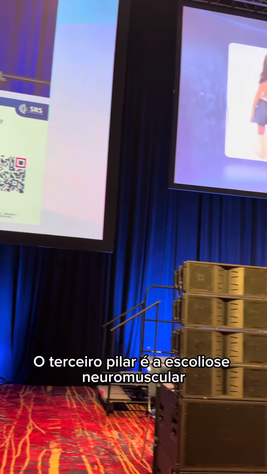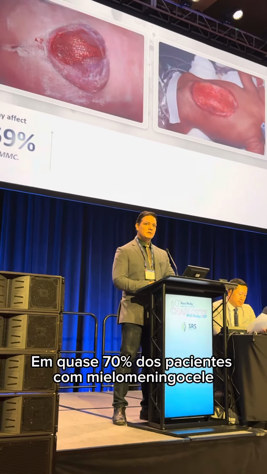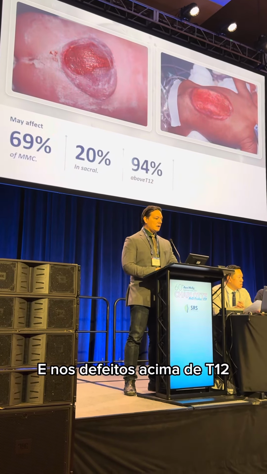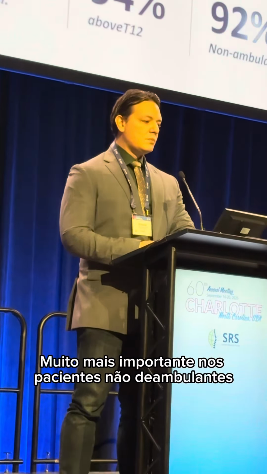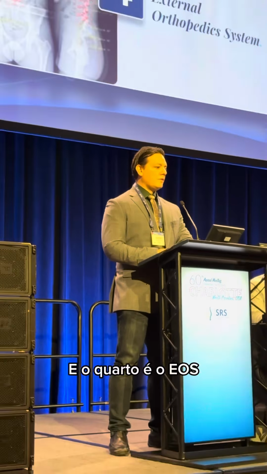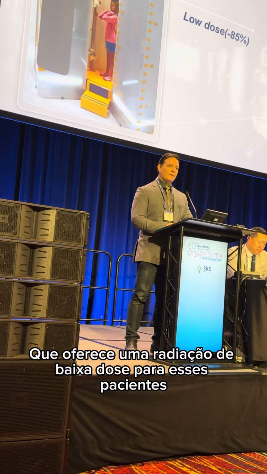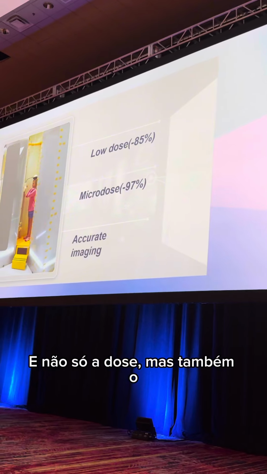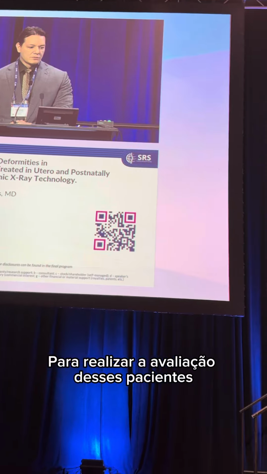The third pillar is the neuromuscular scoliosis that is present in almost 70% of patients with myelomeningocele, and in sacral defect, only 20%, and in the defects above T12, 94% of patients. This is much more important in the non-ambulatory patients than in ambulatory patients. And the fourth is the EOS, the external orthopedic system that offers a low dose radiation for those patients, and not only the dose, but also the quality is very high to perform the evaluation of those patients.